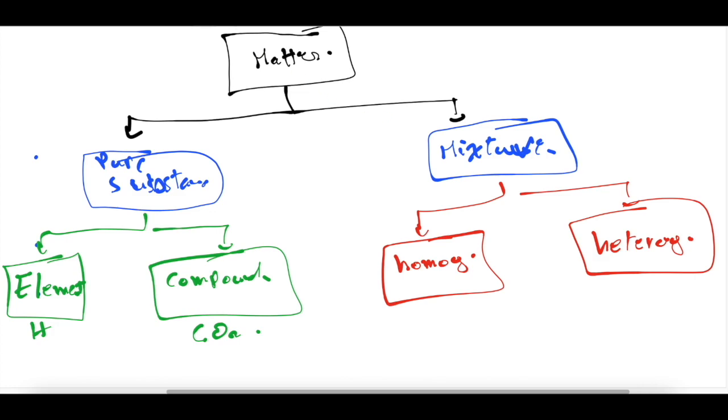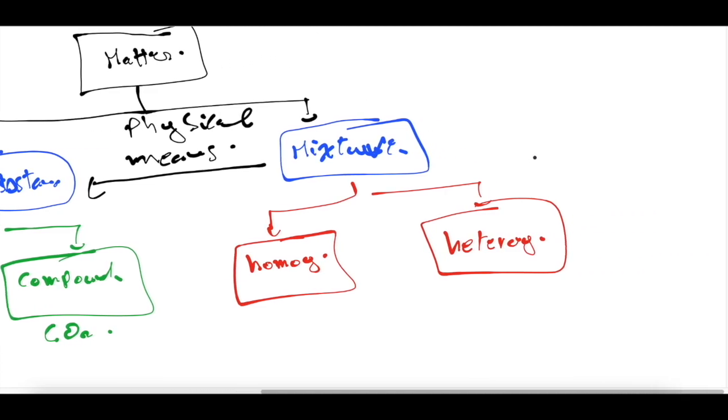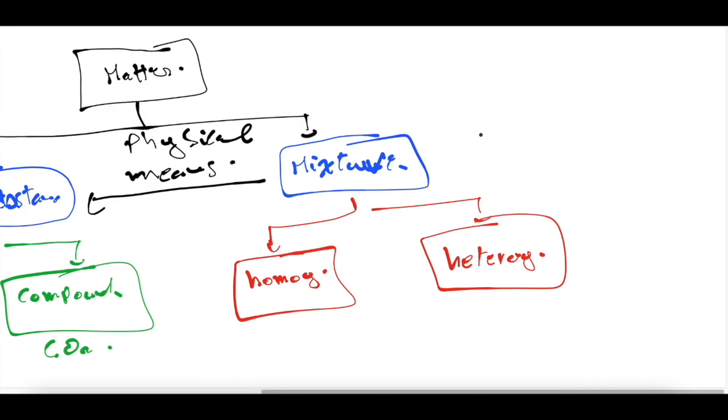How can we go from the mixture to the pure substance? A mixture is composed of pure substances, 2, 3 or more. We can go from a mixture to a pure substance by physical means, meaning a physical process used to separate the pure substances. For example, we have a mixture composed of water and salt. We can separate the salt from the water by heating the water.